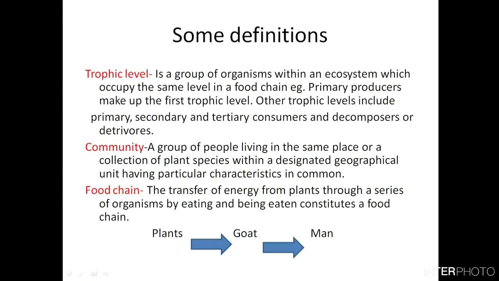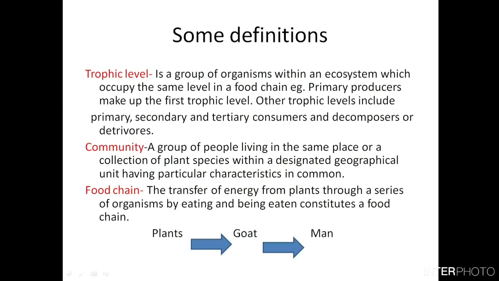Some of the energy from the plant will be expended through respiration. Some of the plants will die, and that also is a loss of energy. So all the energy which has been captured by the plants from the sun will not go to the herbivores. A part of the energy will go to the goat, and then the same thing happens here also: a lot of energy is wasted from the goat through respiration and through death.